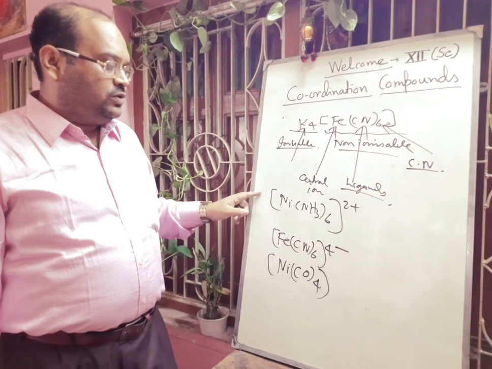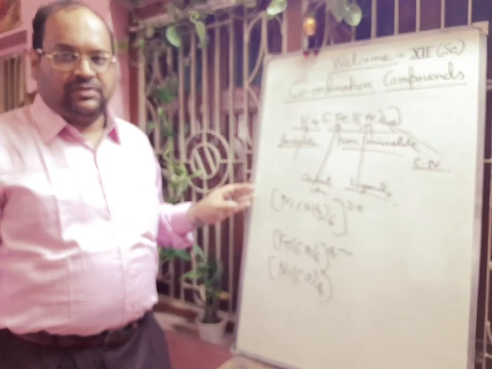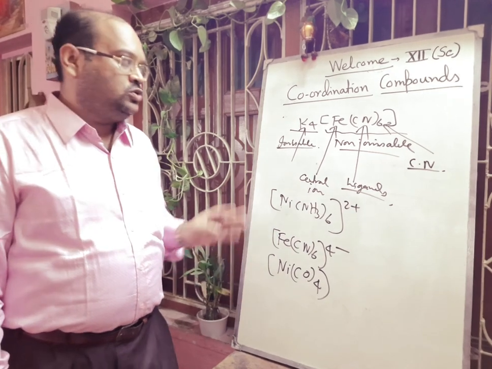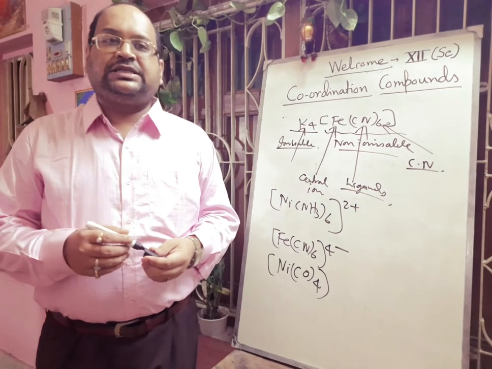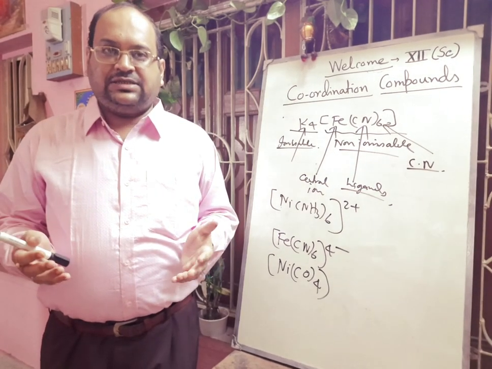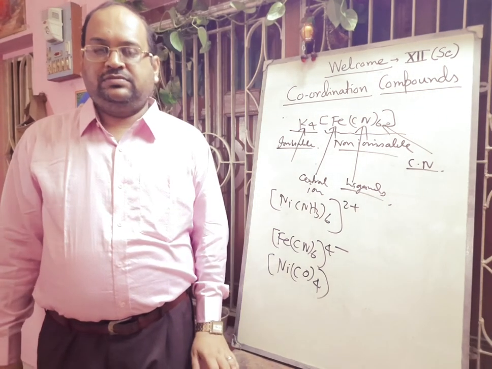So today we can understand that basically there are three types of complexes: cationic, anionic and neutral. So that is it for today. Next day we will discuss the ligands, the details of ligands and their denticity. Okay, so thank you.